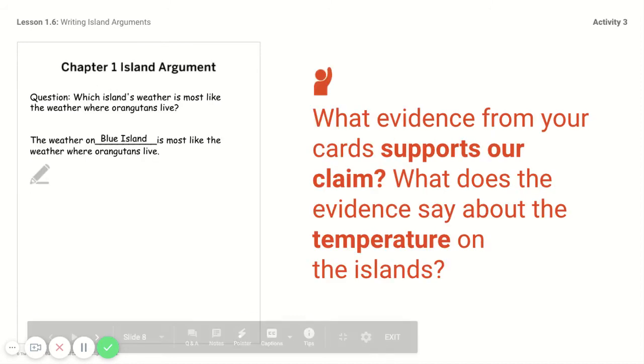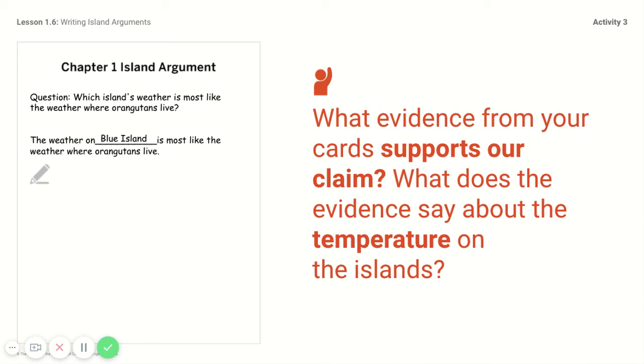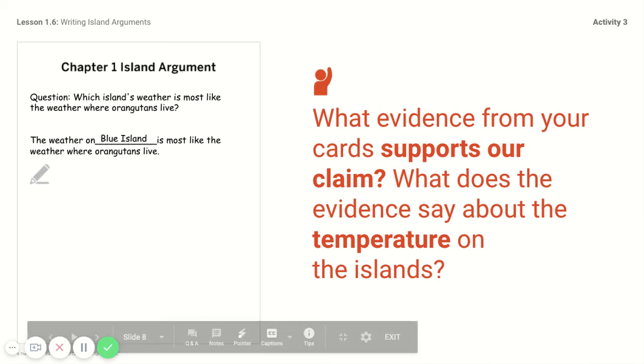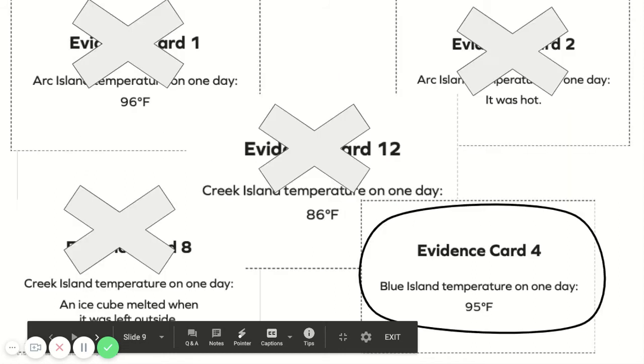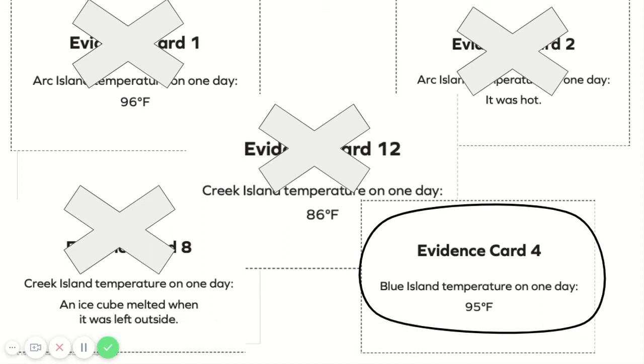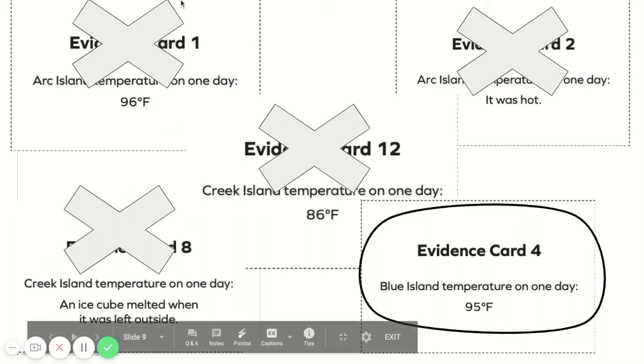So what evidence from our cards supports our claims, and what does the evidence say about the temperature on the island? Let's review our evidence. We remember that evidence card 4 had the best evidence to prove that the temperature was close to 98 degrees. We know that Ark Island had a good temperature also, but we decided to go with Blue Island. So we're going to focus on the evidence that made us choose Blue Island.